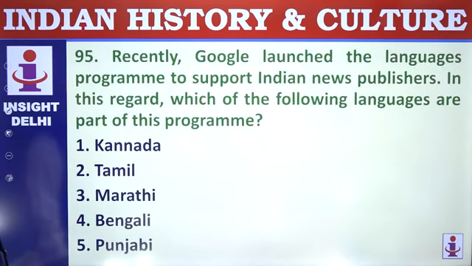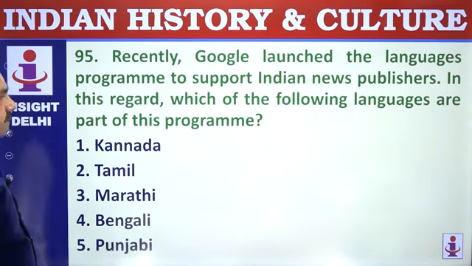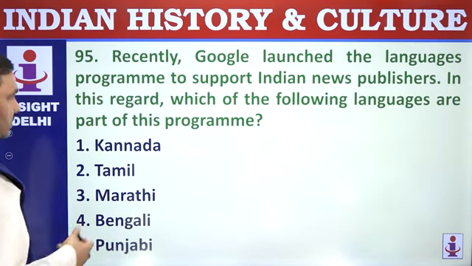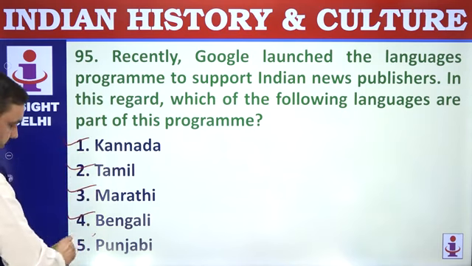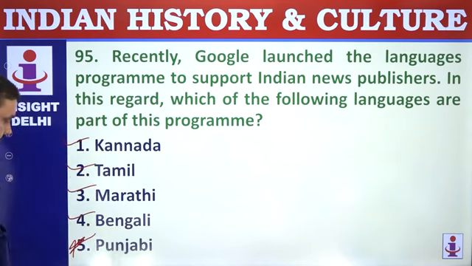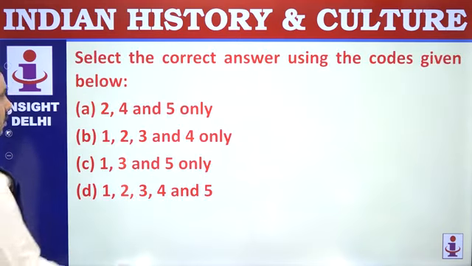95. Recently, Google launched a language program to support Indian news publications. Which of the Indian languages are part of this? Kannada is there, Tamil is there, Marathi is there, Bengali is there. Punjabi is not in that. So Punjabi is not there. 1, 2, 3, 4.